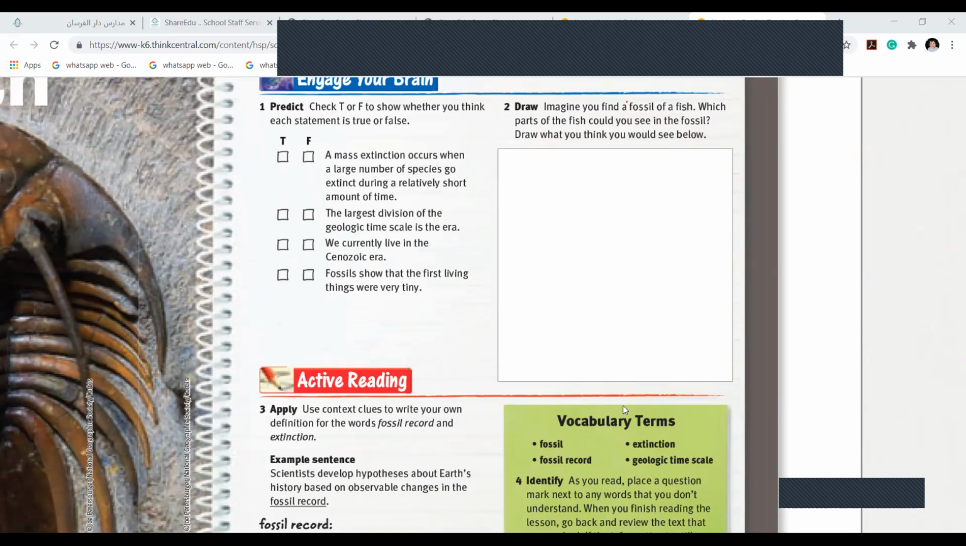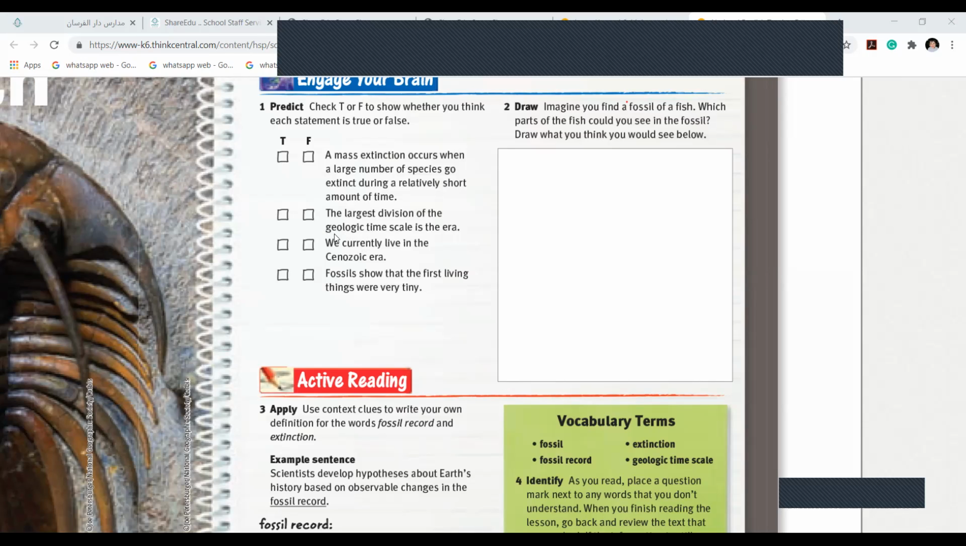Okay, so the first one. A mass extinction occurs when a large number of species go extinct during a relatively short amount of time. True or false? Tell me. A mass extinction occurs when a large number of species go extinct. Is it only during a short amount of time? No. So this is false.